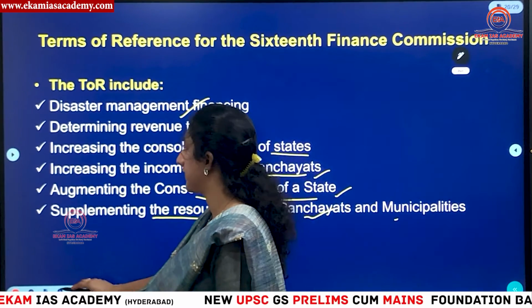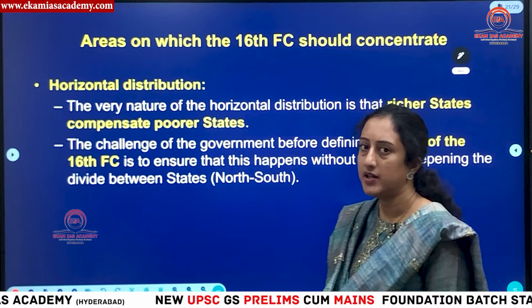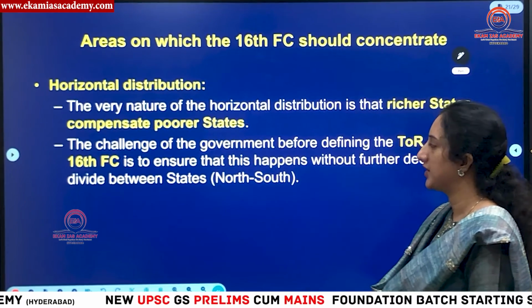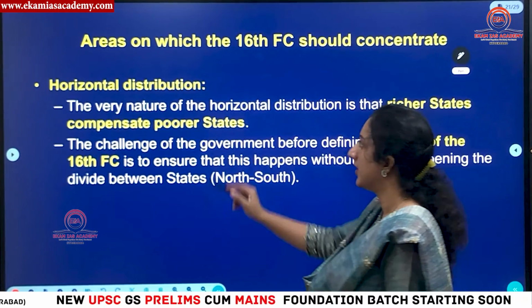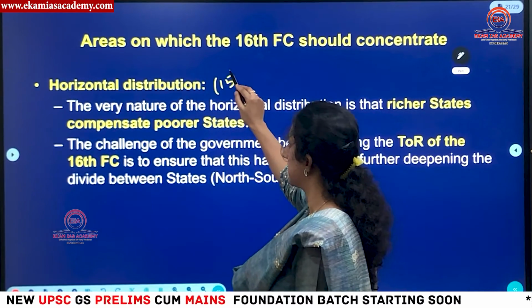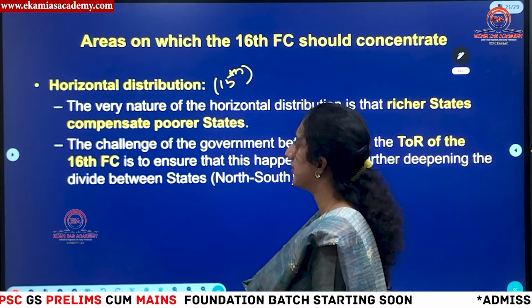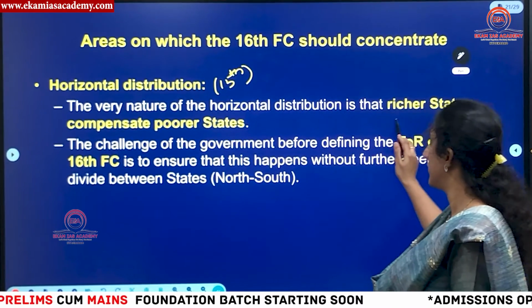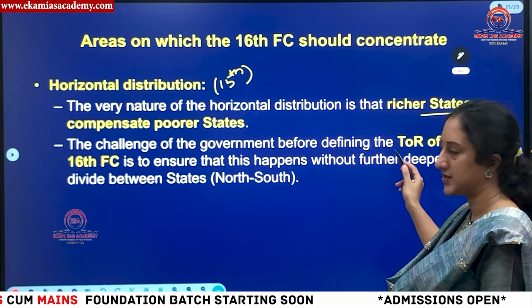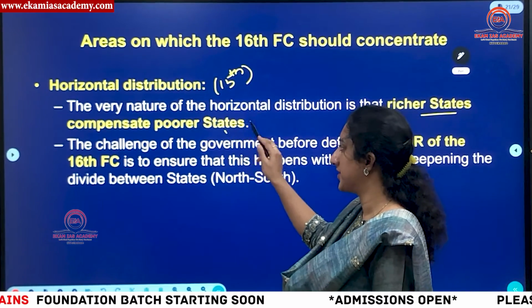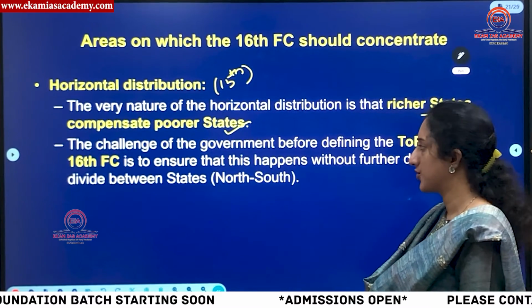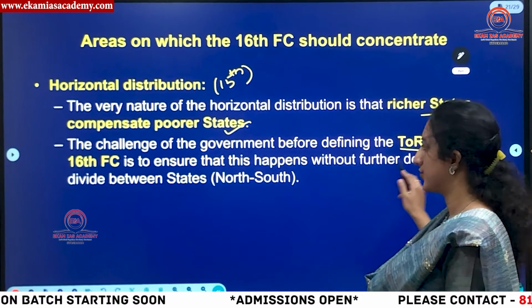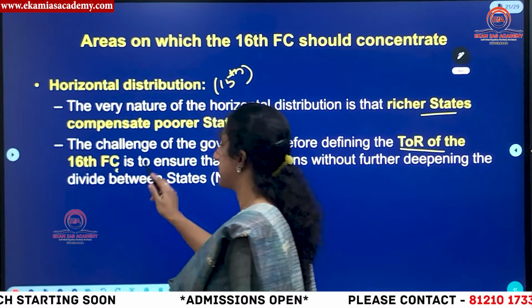These are the terms of reference mandated by the government and the areas on which the 16th Finance Commission should work, because the 15th Finance Commission faced a challenge of horizontal distribution. They have to see that richer states compensate the poor states, so poor states should not be at a loss. This is also a challenge for the 16th Finance Commission.